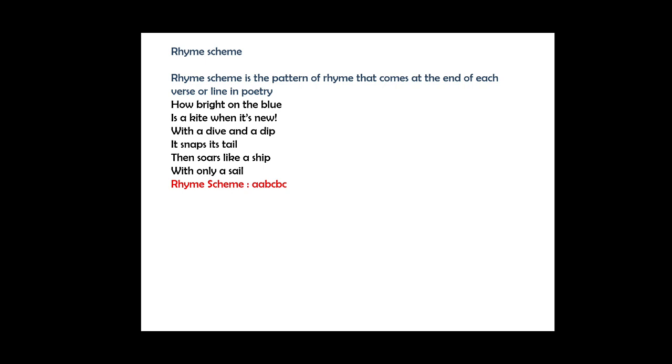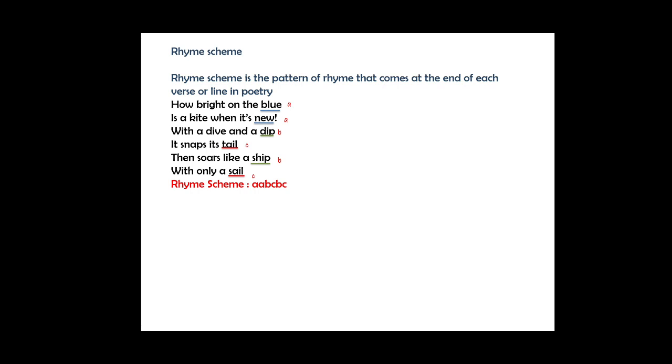Let's see in these lines. We will see the last words of each line. Here in lines 1 and 2, blue and new have a similar sound, so we will give them the letter A. Then dip doesn't rhyme with any of the above, so we will give it B. Tail also doesn't rhyme with any of the above, so we will give it C. Now see ship. Ship rhymes with dip, so we will give it B. Sail rhymes with tail, so we will give it C. Now the rhyming scheme as we see is A, B, C.